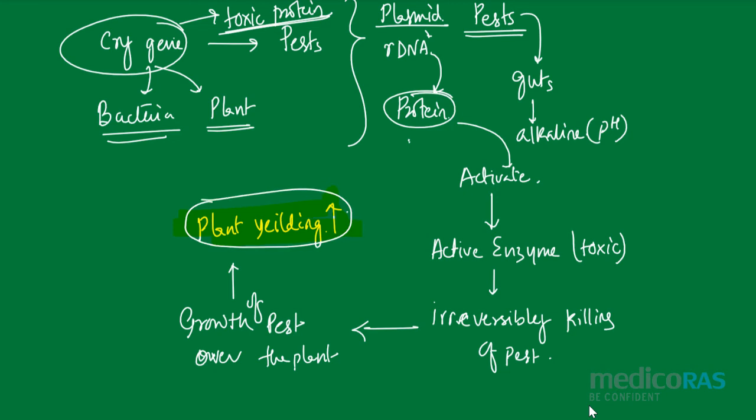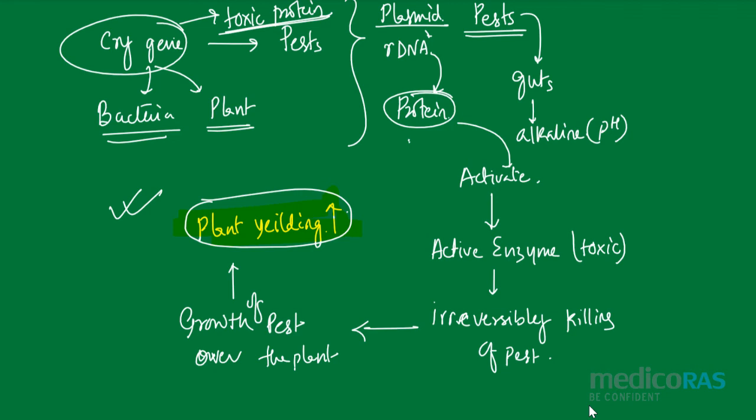At the same time, we can maintain the production of other weeds and the microbes. Like this, we can serve the nature at the same time. We can get some good yielding plants. So this is what the cry gene is.